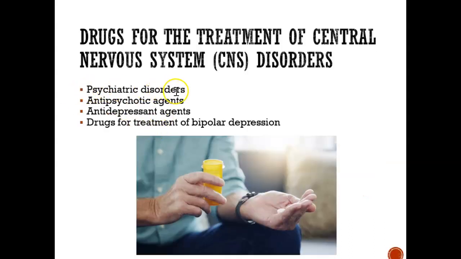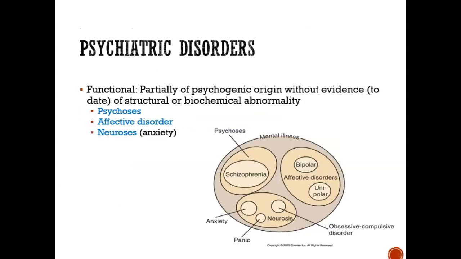There are many psychiatric disorders we'll look at. Some of them are depression, schizophrenia, anxiety, panic, OCD. Those are some of the disorders we'll look at. And then there are some drugs that we can use to treat those disorders. So antipsychotic drugs, antidepressant drugs, and even drugs to treat bipolar depression. We'll look at what bipolar depression also means in this lecture.